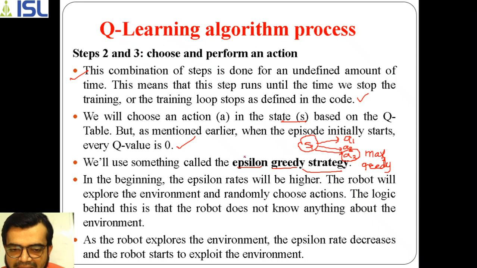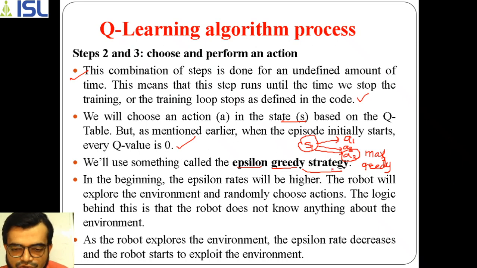Initially the epsilon rate will be higher, because we have multiple sets of actions and multiple sets of states. But whenever the robot explores the environment completely, this epsilon value will decrease, because the robot starts to exploit the environment. Exploiting means accessing the complete environment. So whenever it accesses more states, the epsilon value decreases. It is inversely proportional here.